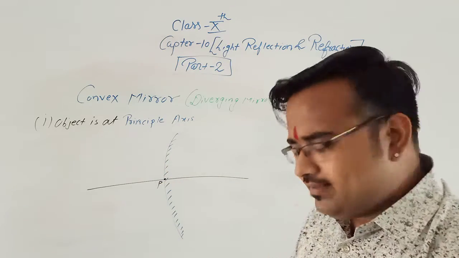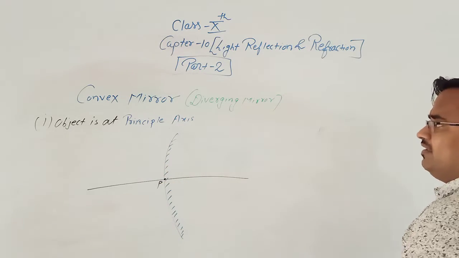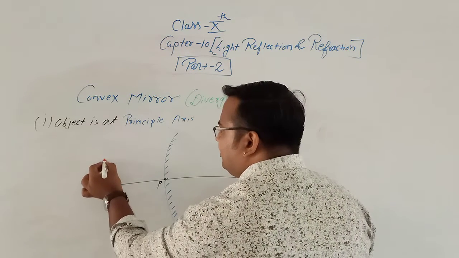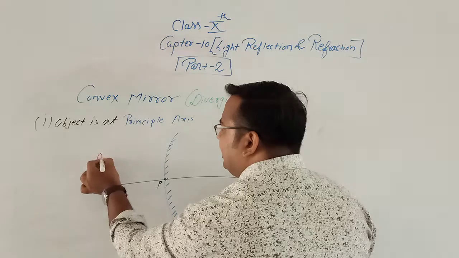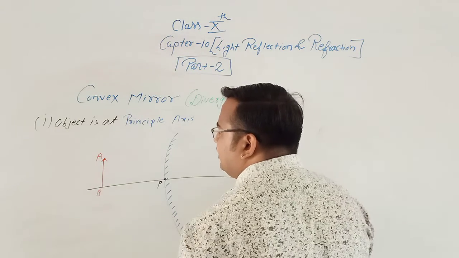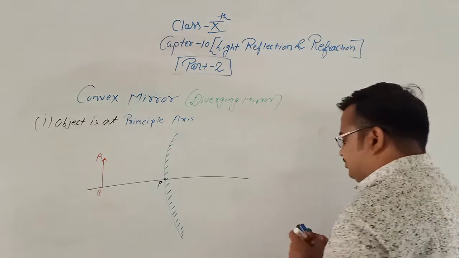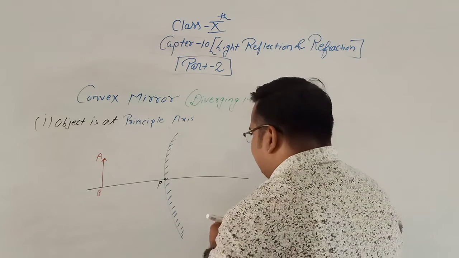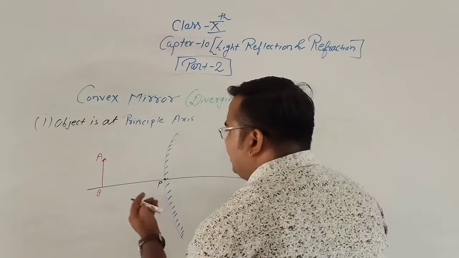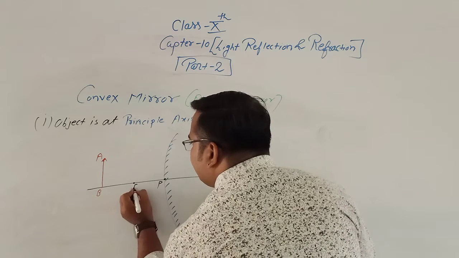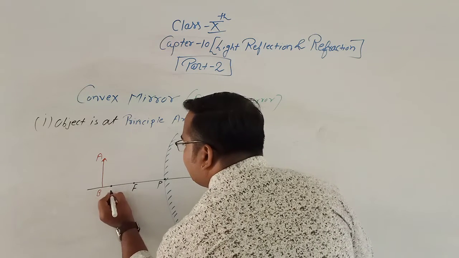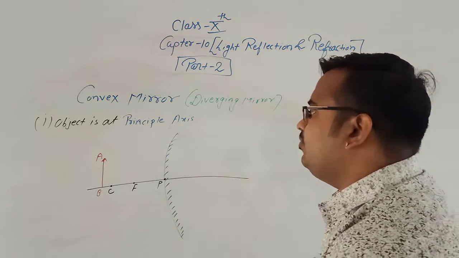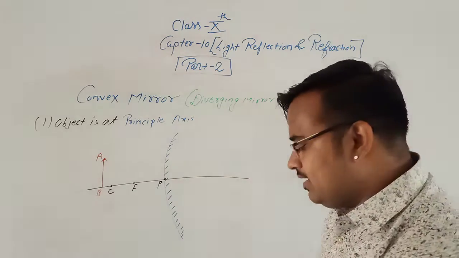So suppose I have taken the object here, A and B. Clear? Now this is the focus, and here it should be the center of curvature. So I have taken the object behind C. We can take it anywhere.